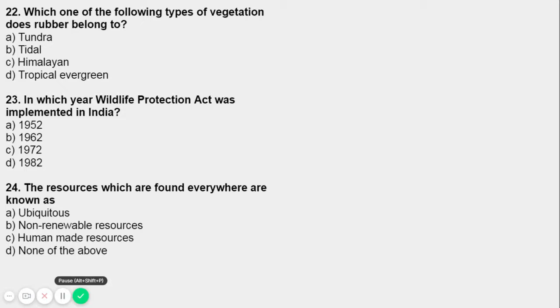Made by mankind by using natural resources for their needs. So, the resources which are found everywhere, I have told in detail, as right before. That is ubiquitous resources found everywhere where we live. That is air, water, sunlight. The question number 24. The answer is A. That's a very easy question. So let's move on to the next question.